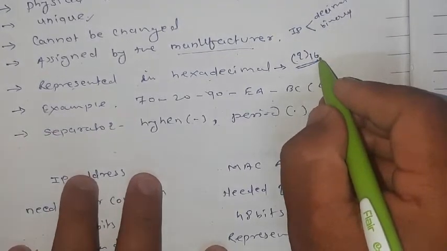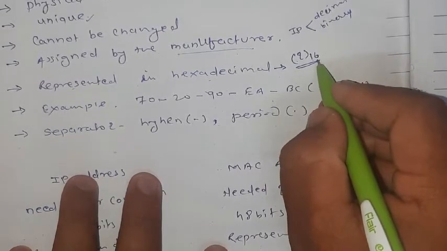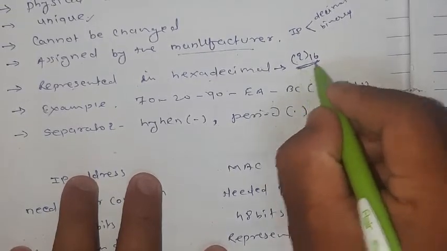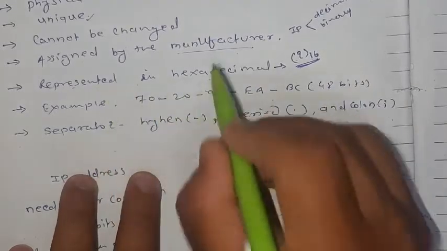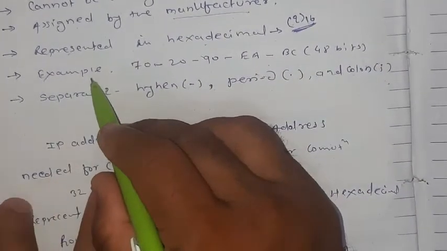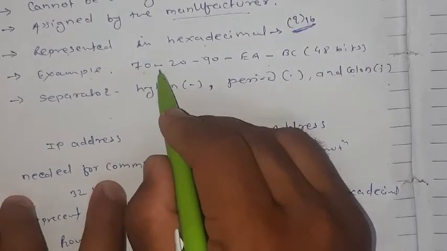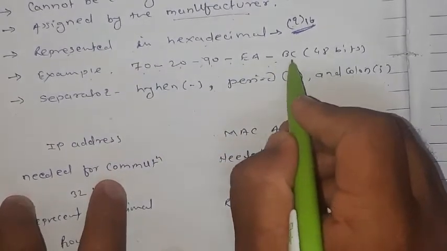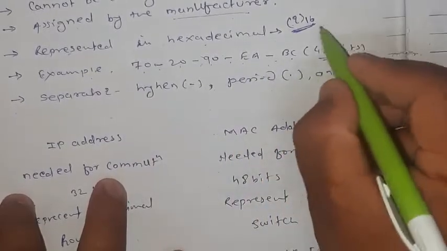Okay, in my upcoming series on digital electronics, I will explain what hexadecimal is. Just remember that a MAC address is represented in the hexadecimal number system. Here is an example of a hexadecimal MAC address: 70-20-90-EA-BC, and this address is a total of 48 bits.